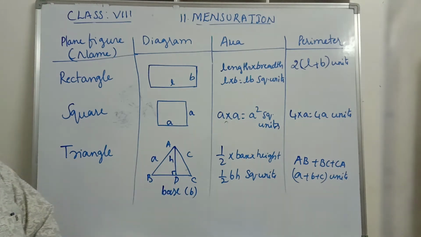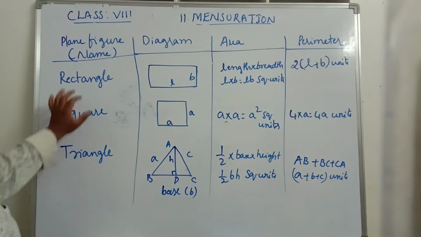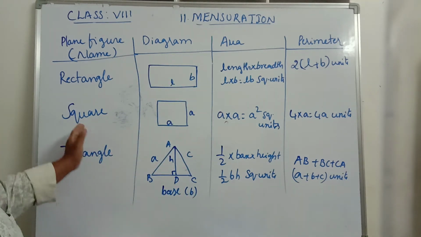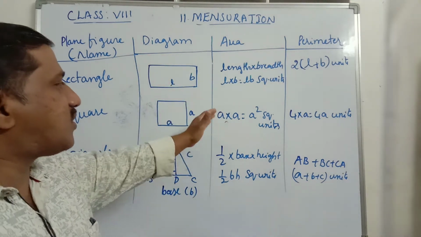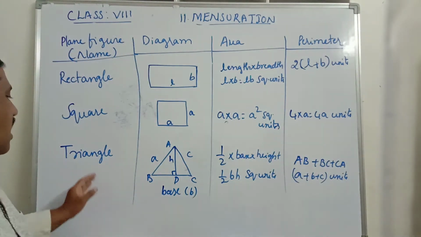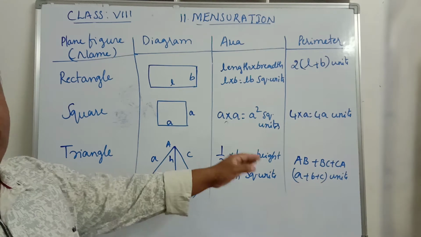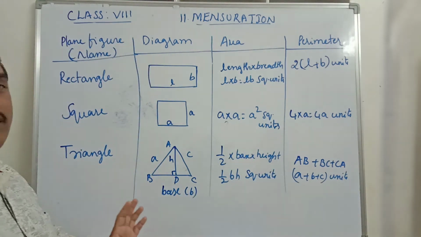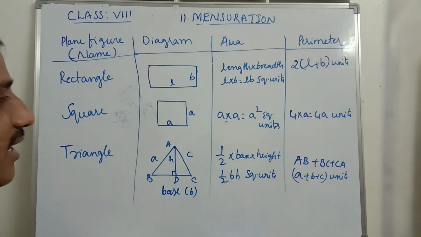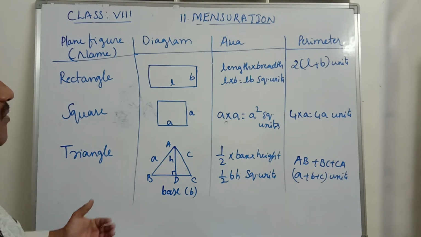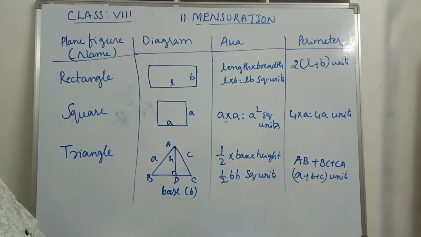So for a rectangle, the area is length into breadth and the perimeter is 2 into (L plus B). For a square, the area is A square square units and the perimeter is 4A units. For a triangle, the area is half into base into height square units, and the perimeter is the sum of all three sides. Now we will continue with formulas related to parallelogram and circle.